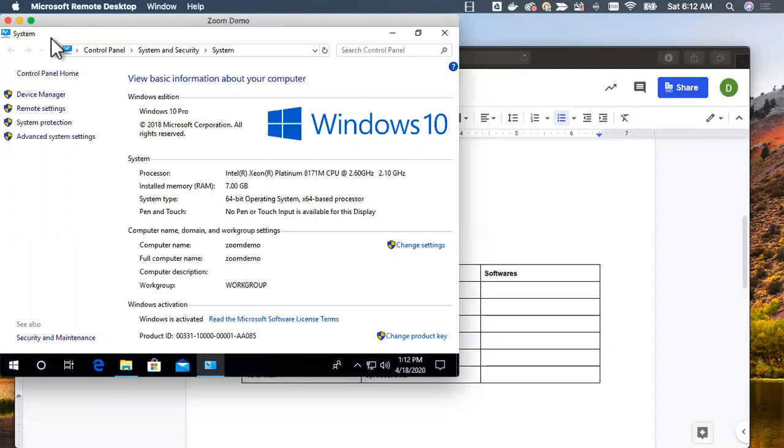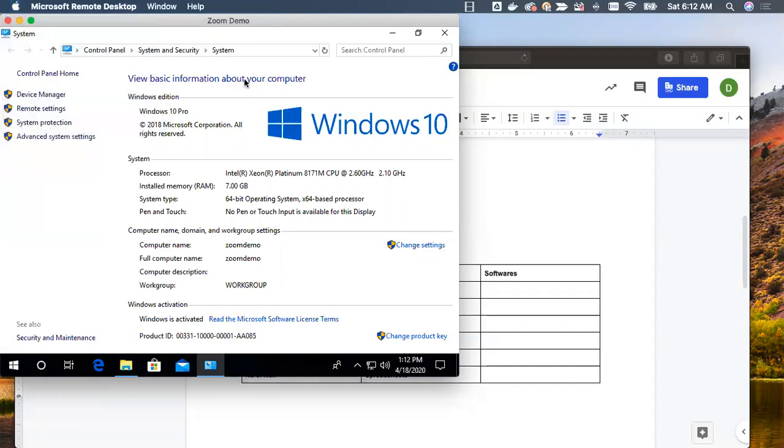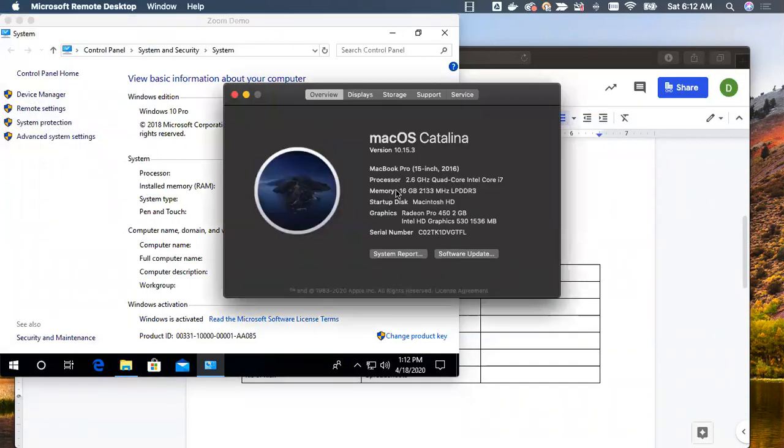Okay, if you are using Mac, on the top left corner there is the Apple icon. You can expand that and you can say About This Mac, and then you should be able to see the details about the Mac, which includes the operating system details as well. Let me see. Yeah, the current operating system is Catalina, and the version is 10.15.3.